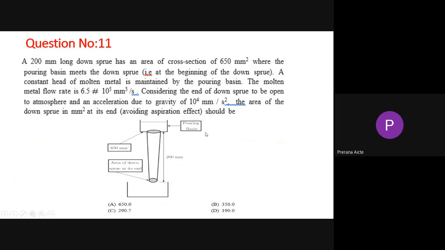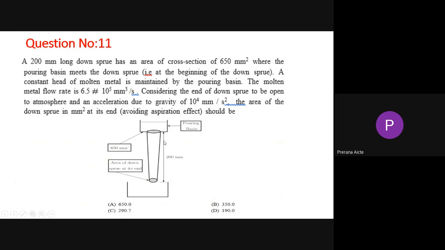Actually, it is like 1.01325 newton per square meter, and that only they converted to per second square due to gravity. The value given is 10^4 per second square. The area of the down sprue at its end, avoiding the aspiration effect. To avoid the aspiration effect, we provide a slightly conical shape. Aspiration effect means it will absorb some air particles, air packets also.